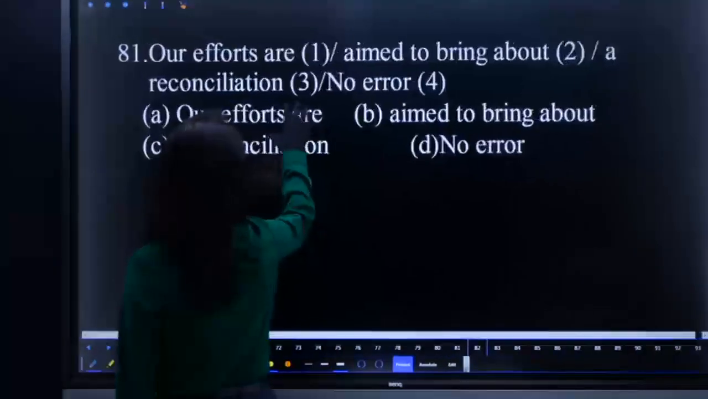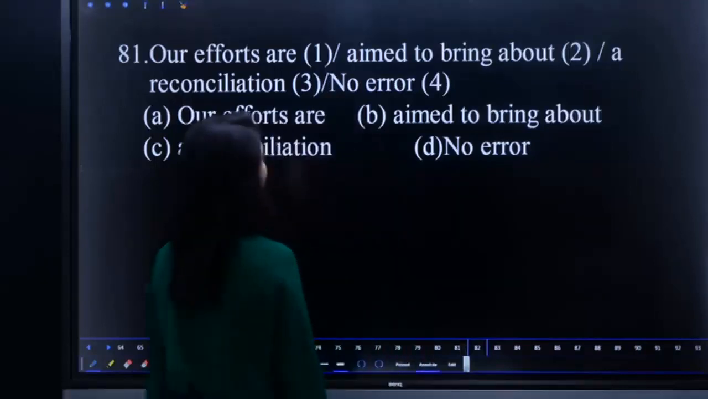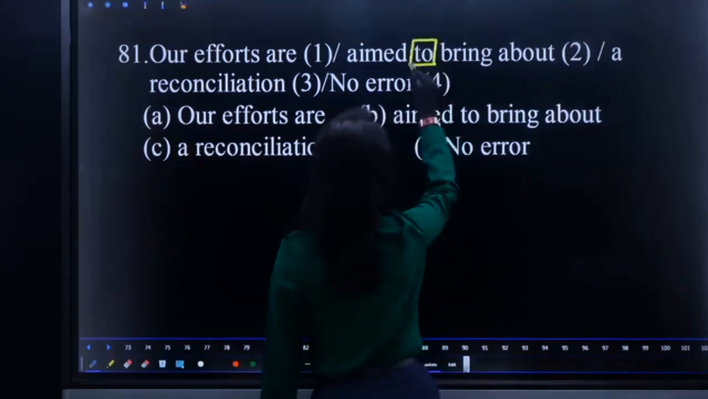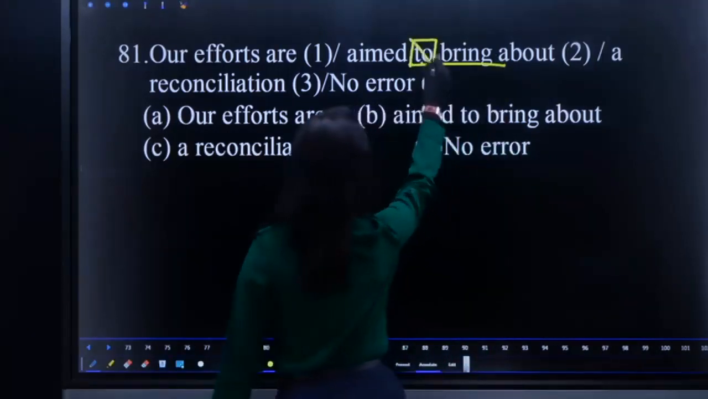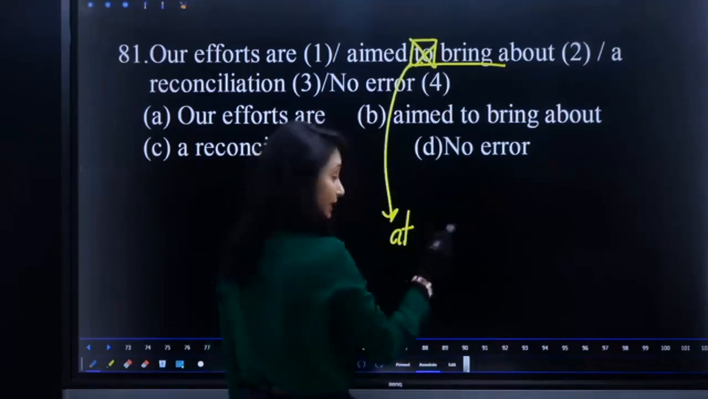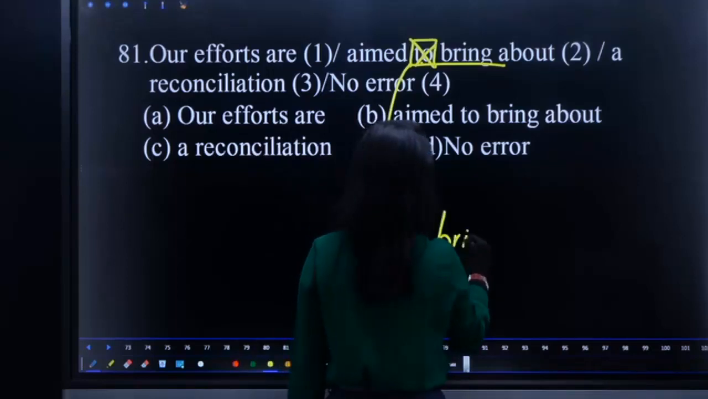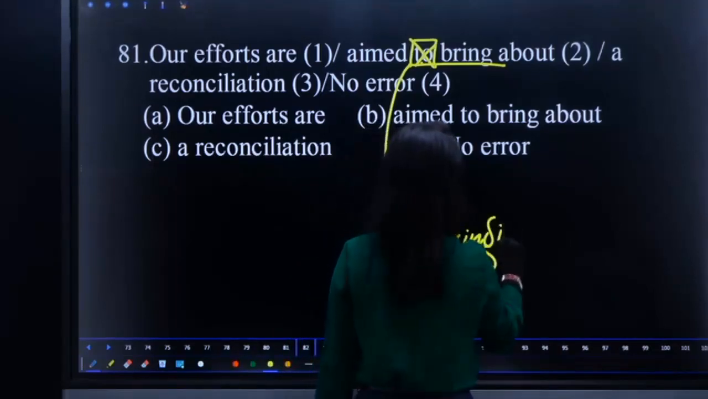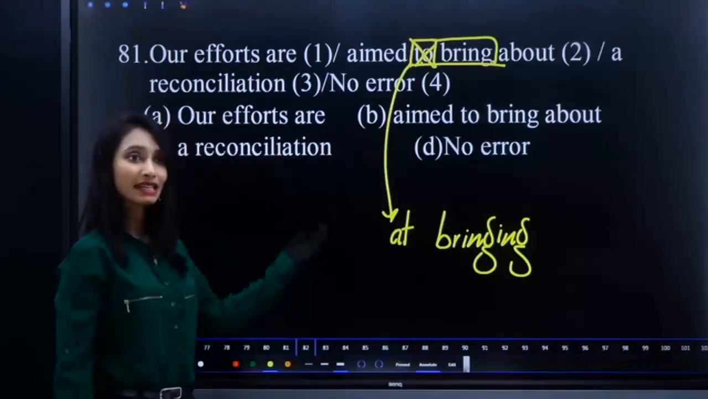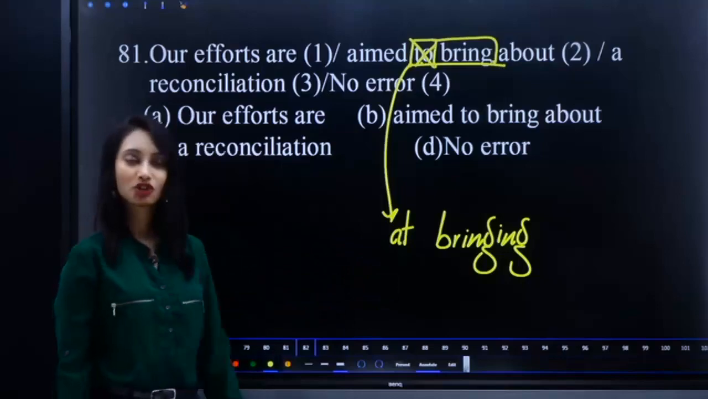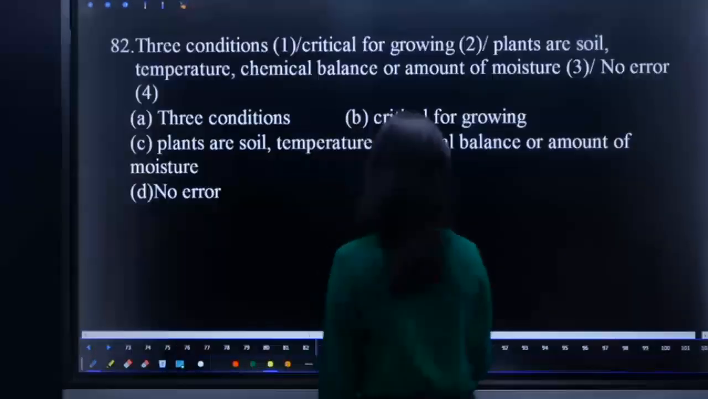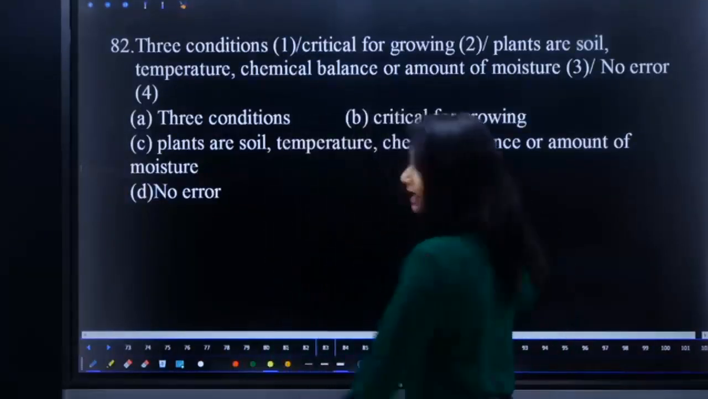Our efforts are aimed to bring about a reconciliation. What is the error here? Aimed is not followed by to. Aimed is followed by preposition at and takes a gerund. So aimed at bringing about. So replace aim to bring with aimed at bringing about. At plus gerund.